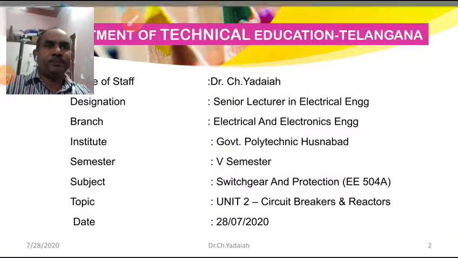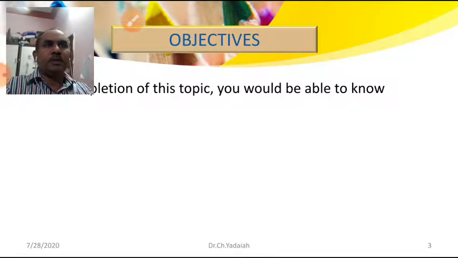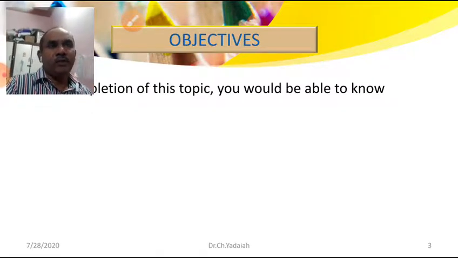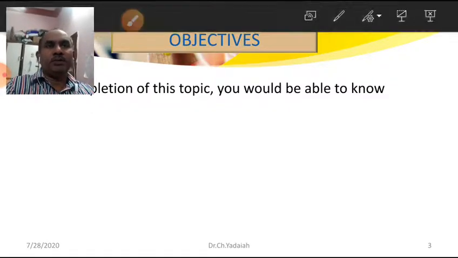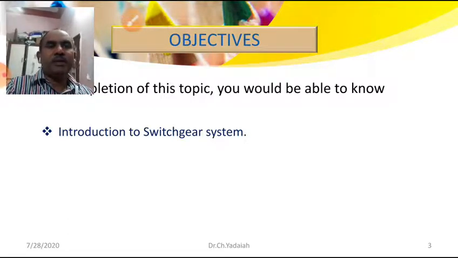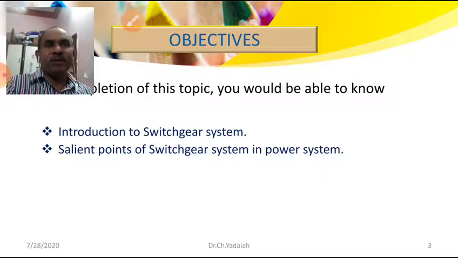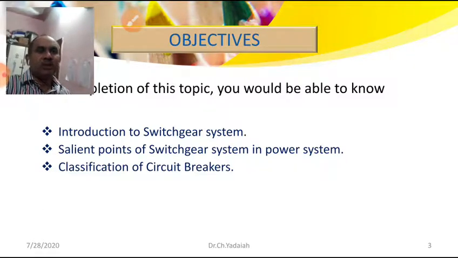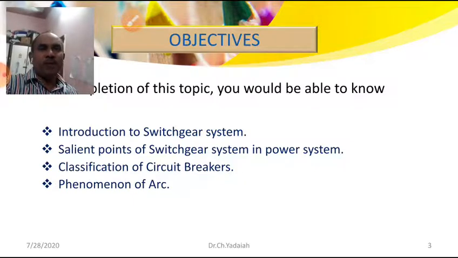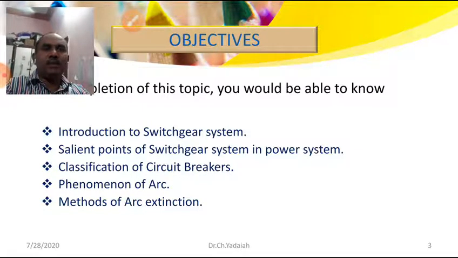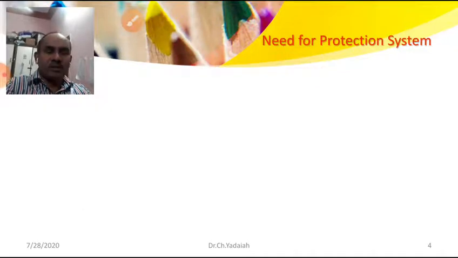Today's objectives. On completion of this topic, you would be able to know: the introduction to switchgear system, salient points of switchgear systems in power system, classification of circuit breakers, phenomenon of arc, and methods of arc extinction. These are the topics we are going to cover in this class.